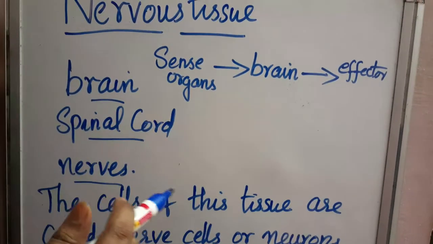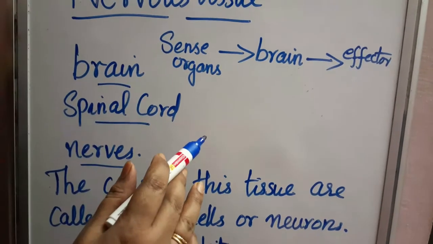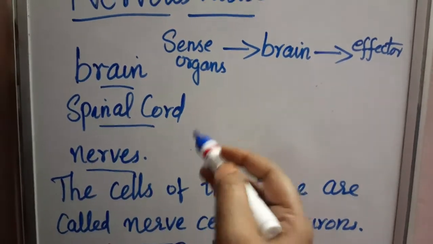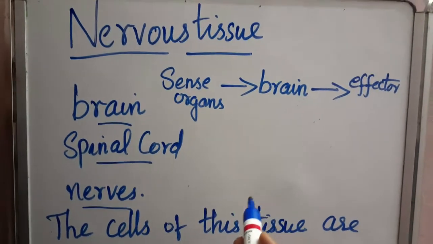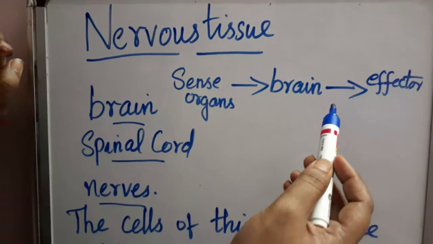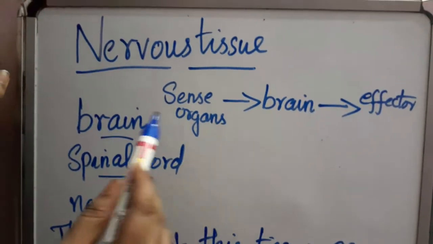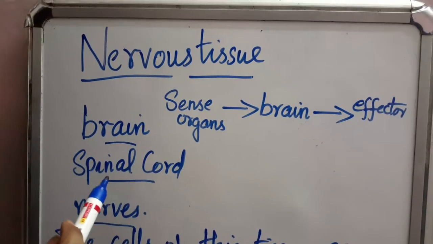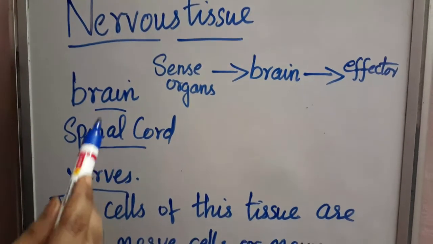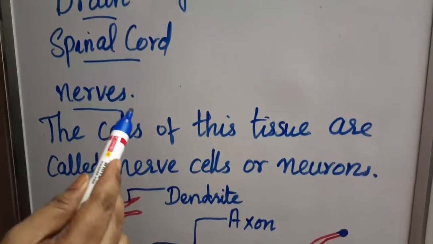The cells of the nerve tissue are highly specialized for being stimulated and then transmitting the stimulus very rapidly, from one place to another. The brain, spinal cord and nerves are composed of this nervous tissue. The cells of the tissue are known as nerve cells or neurons.